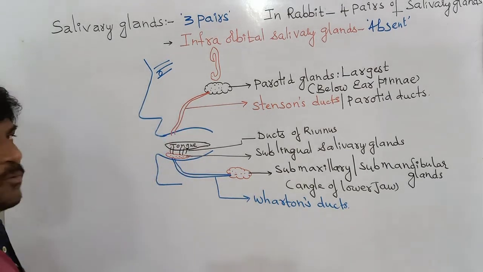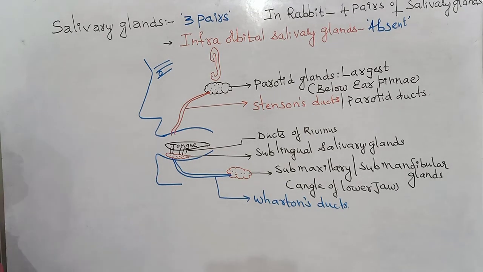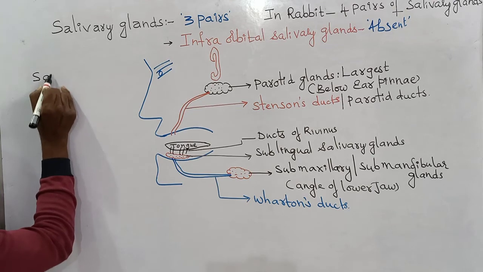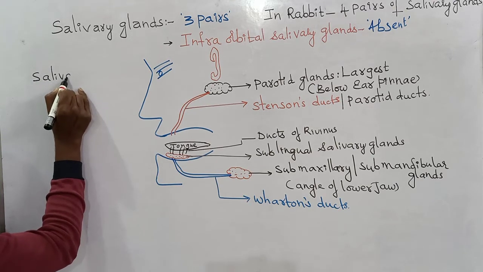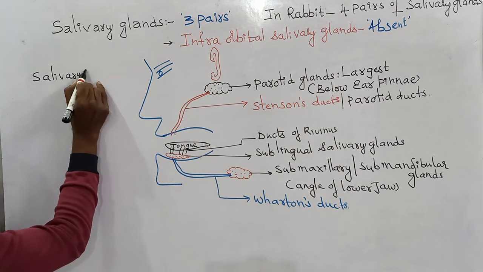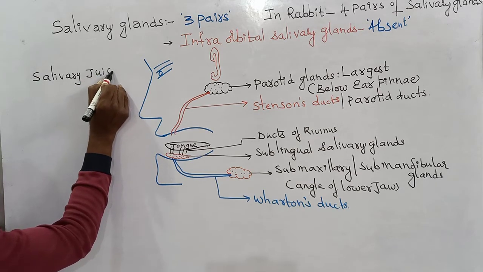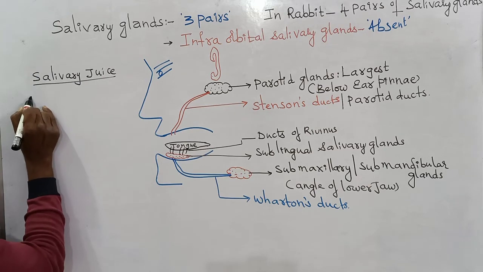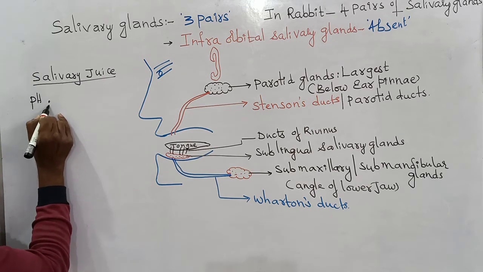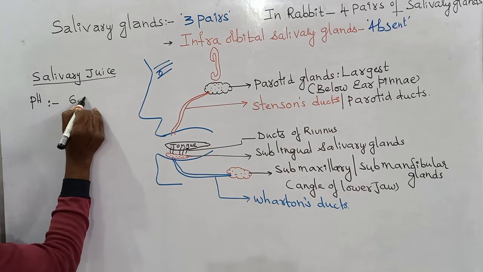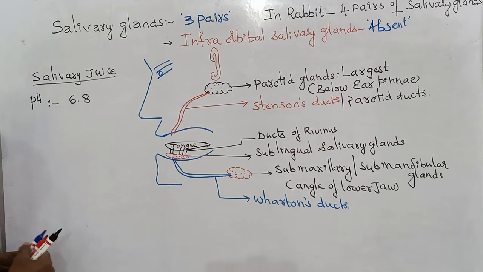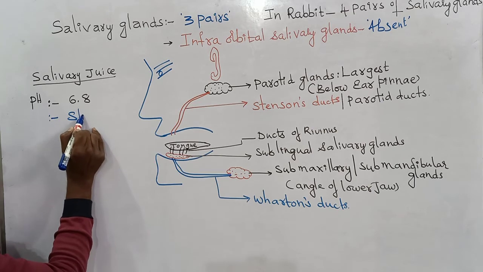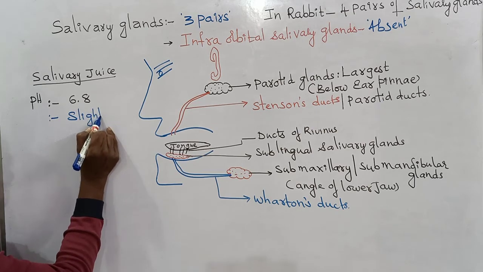And now, what are the various contents present in the saliva? Salivary juice. First of all, the pH of the saliva is 6.8. I mean, it is slightly acidic in nature. I repeat, slightly acidic.